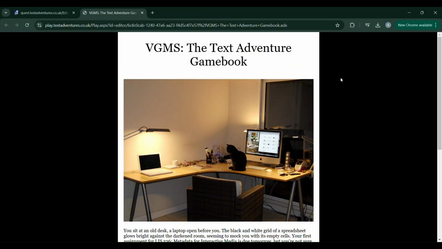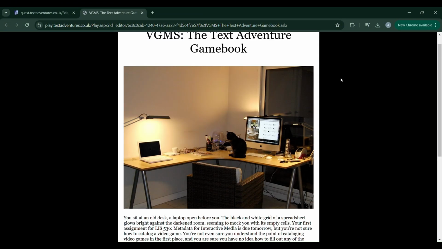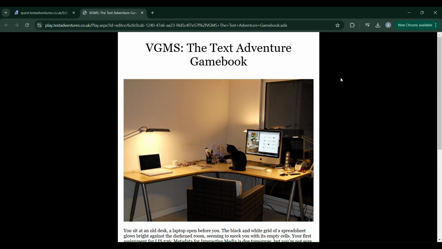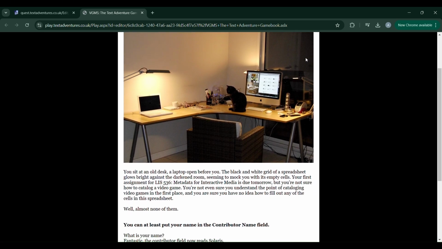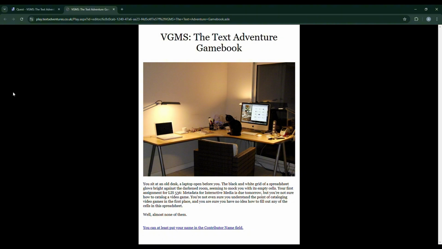Hey everyone, Solaris here, and I'm here to give you a behind the scenes look at the VGMS Text Adventure Gamebook. Today, I want to go ahead and talk about some things that we're proud about and that we were able to achieve. The first one being the input feature.